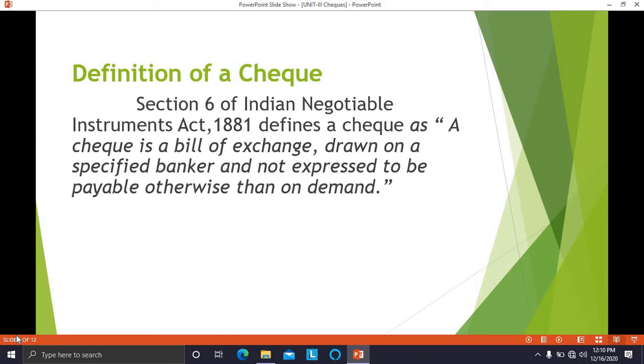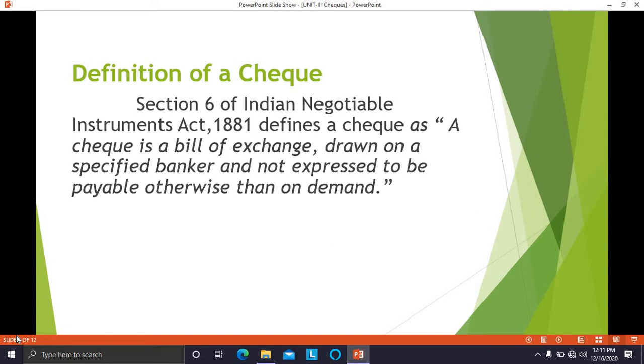Now what does it mean by bill of exchange? Bill of exchange means it is an instrument in writing which contains an unconditional order which is signed by the maker, and it is giving a direction to a person to pay a certain sum of money to a certain person or the bearer of the check.